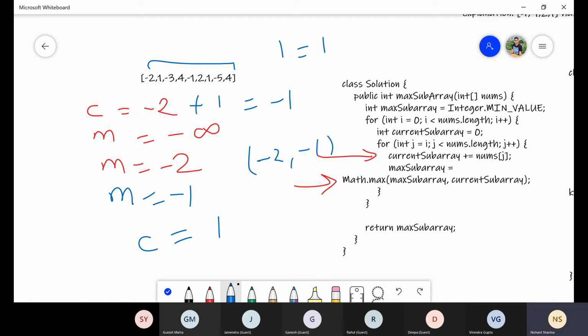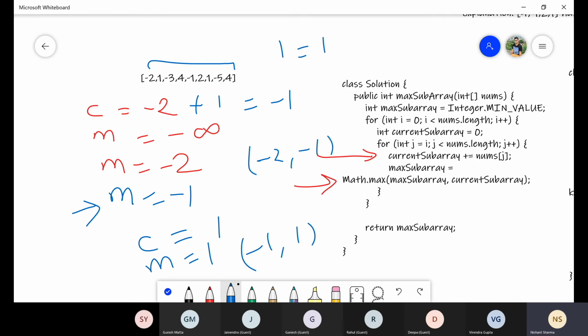Okay. And then we will check the maximum subarray. So suppose with the previous j loop, assume this is the maximum sum which we found. Now we need to check -1, 1, which one is maximum, and we try to update the m value again. So that's how this loop will continuously run and you will be able to find out the maximum subarray for this array.